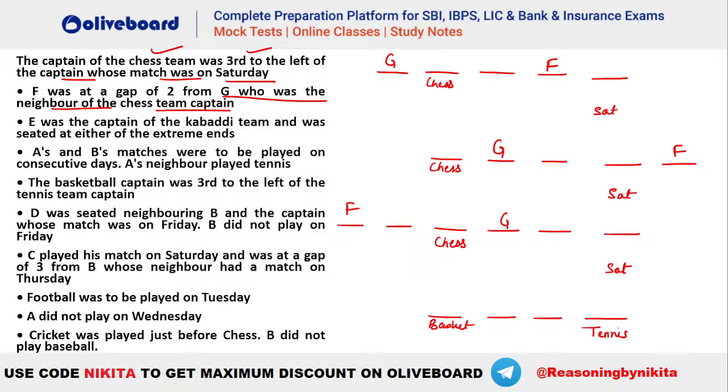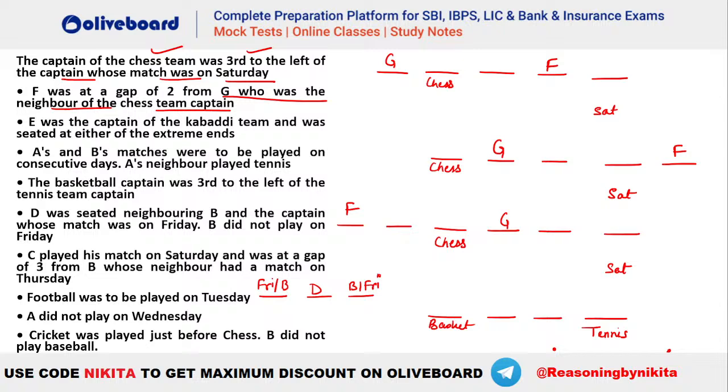So it is given now that basketball has to be third to the left of tennis team captain, and A's neighbor has to be playing tennis. So you can understand that either this has to be A or this person has to be A. Okay. After that, D was seated neighboring B, and the captain whose match was on Friday, B did not play on Friday. Okay, so you can see that D has to be neighbor of Friday and B, right? So this is a situation that Friday and B, similarly B and Friday.